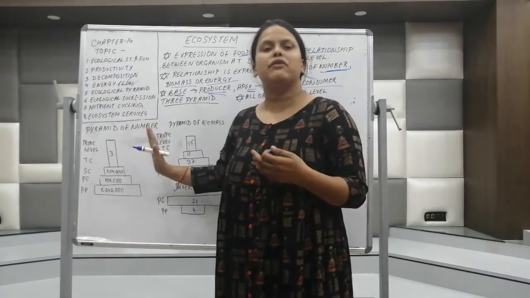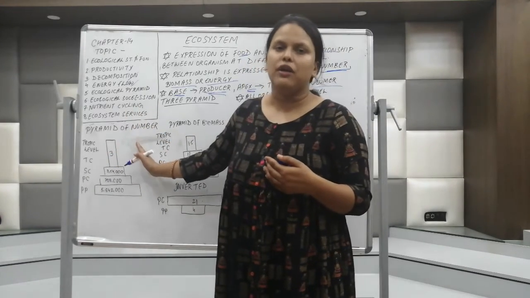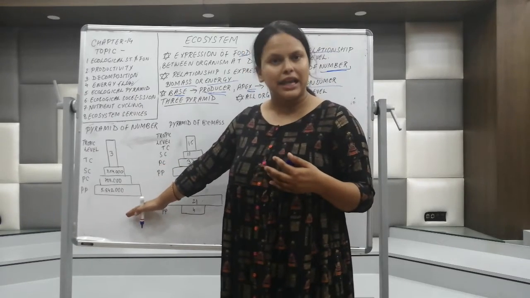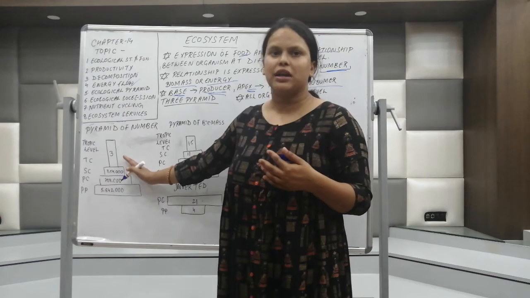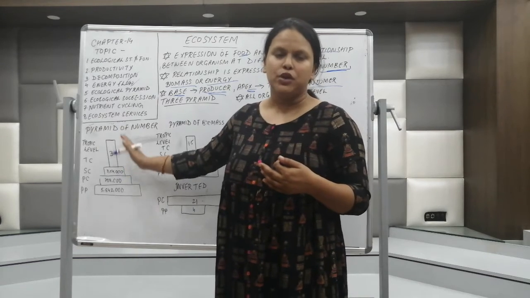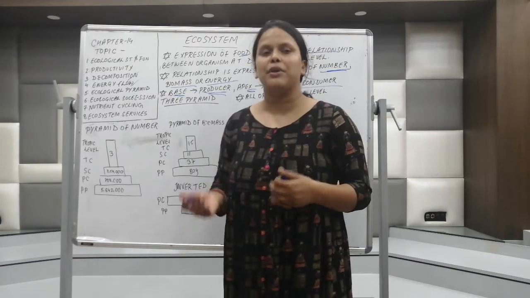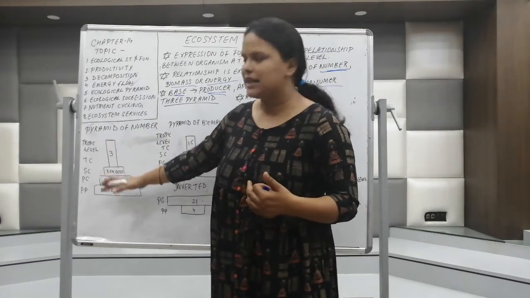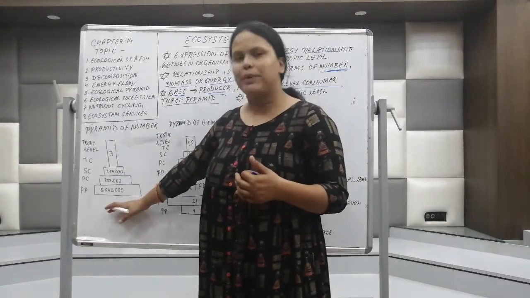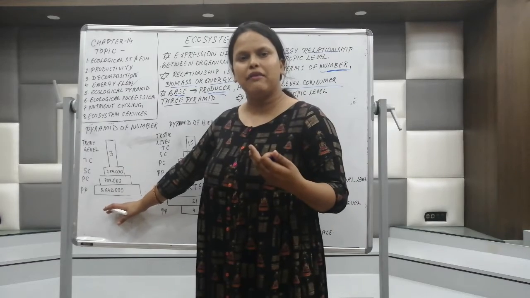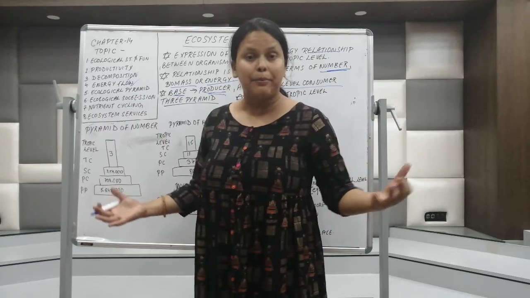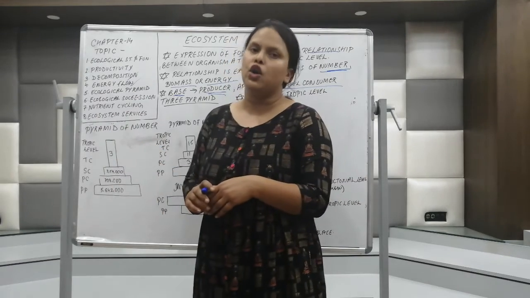So what does this pyramid of number represent? This pyramid of number is representing that the primary producers are high in number and the top level consumers are lower in number. So this is the representation of the pyramid of number. At a glance, it looks upright. The pyramid of number will be straight, meaning the primary producers are high in number and top consumers are low in number.